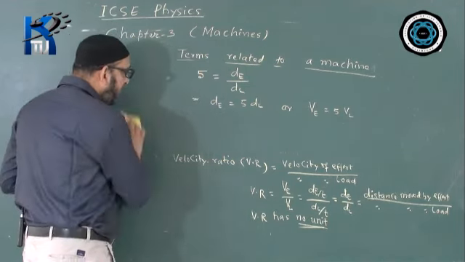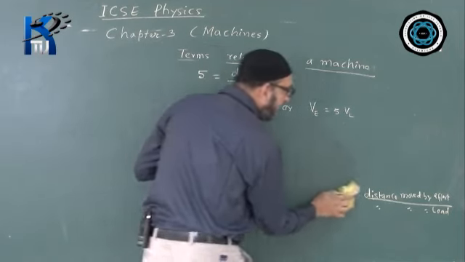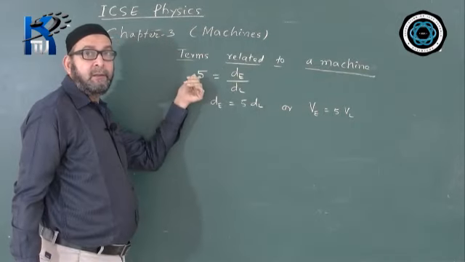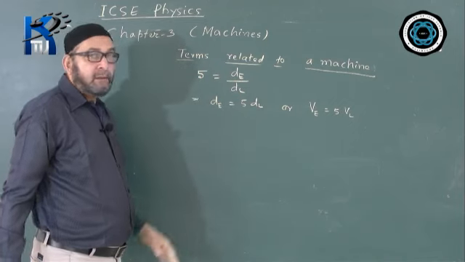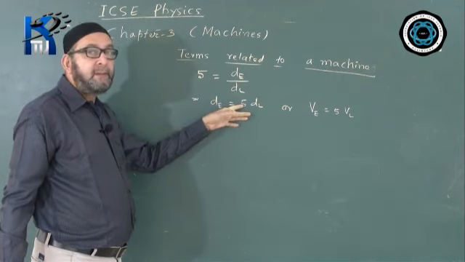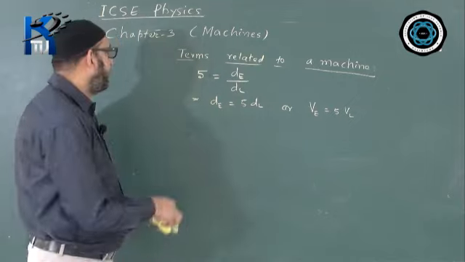So, the velocity ratio also has no unit. Same way, if they say velocity ratio of a machine is 10, what is the meaning of this statement? You can write it as d is equal to 10 dl. That means the distance moved by the effort is 10 times the distance moved by the load. This is the meaning of this statement.